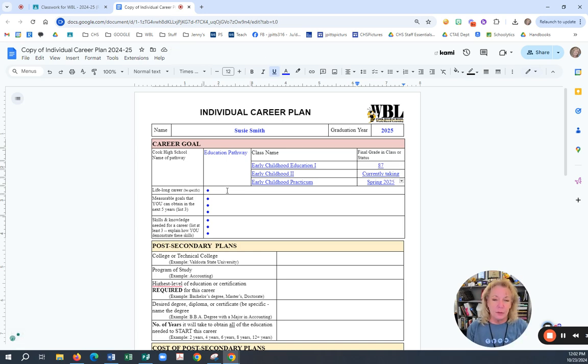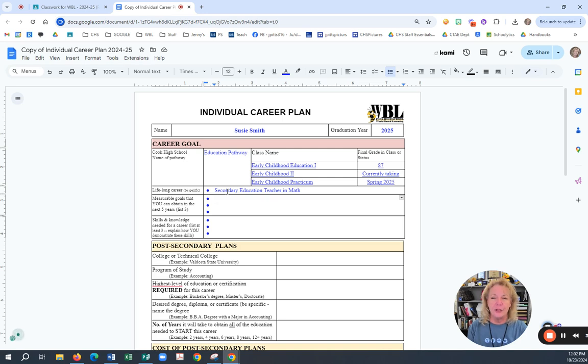My lifelong term goal is going to be to become a secondary education teacher in math. So I'm going to put secondary education teacher in math. Okay, I want you to be specific. Do not just say nurse. What kind of nurse do you want to be? Do you want to be an LPN? Do you want to be an RN? What kind of engineer do you want to be? Be specific as to what it is you want to do.